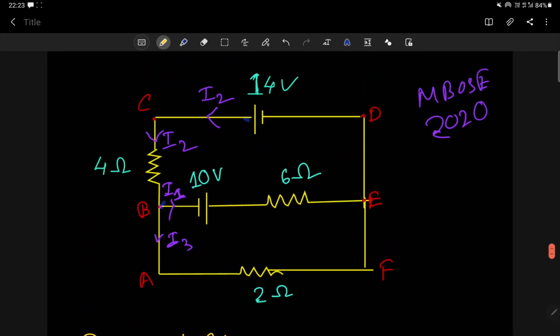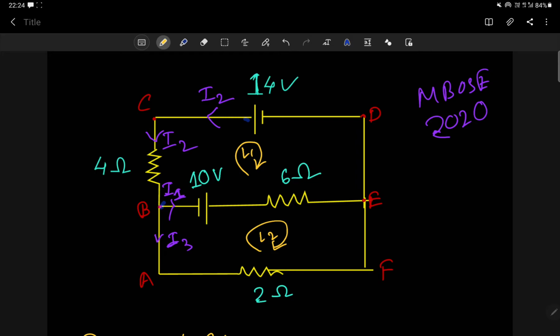Now I will apply the KVL. For the KVL I need a loop. So let me take the direction of the loop clockwise in both cases. This is clockwise and here also the direction of the loop is clockwise, correct. So L1 and L2.